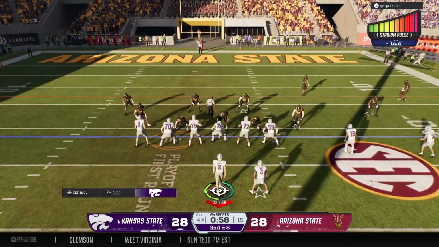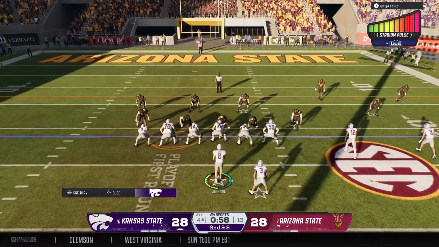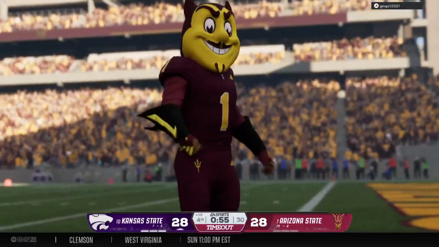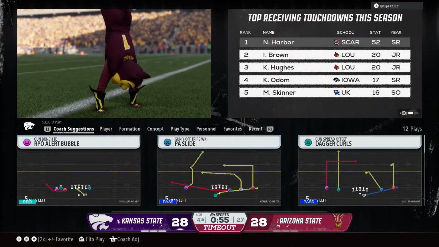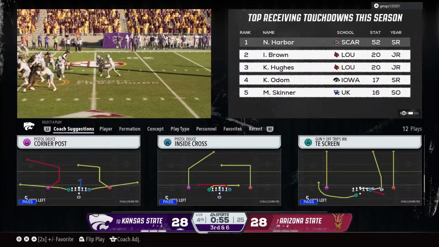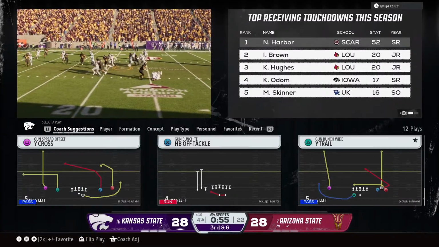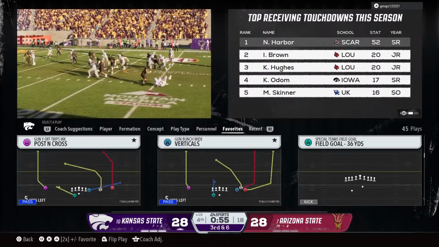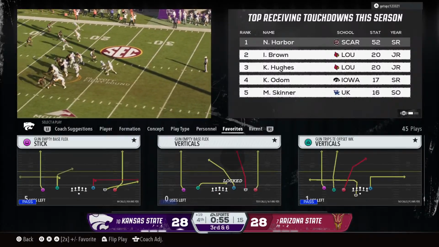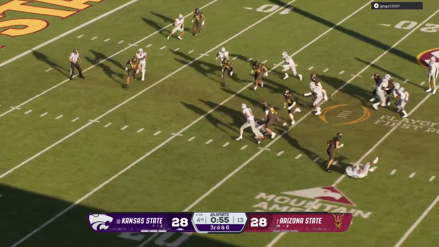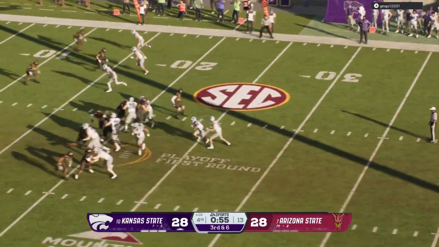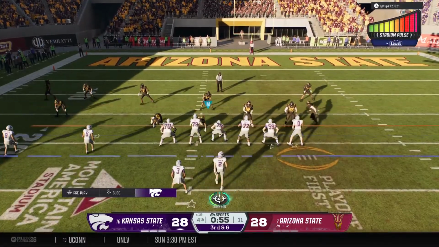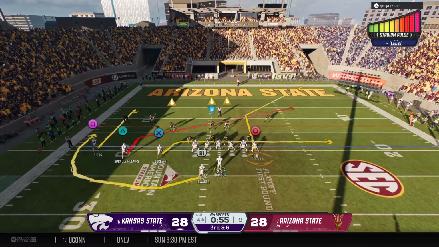Biggest drive of the game here coming up. It's win it or go to OT. Ball handed off, and the senior is able to make the stop after a short gain. And now the defense will call a timeout here to make an adjustment on their side for this crucial play. And the crowd is coming to life here, trying to help this defense down in the red zone.